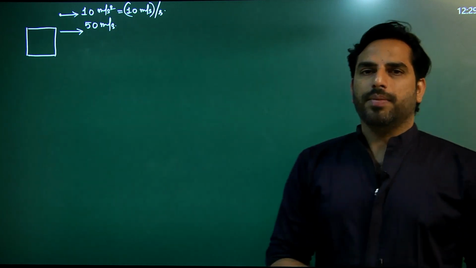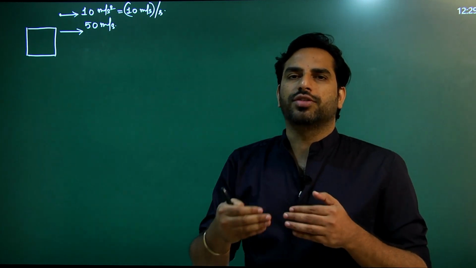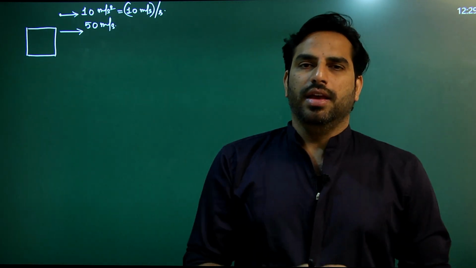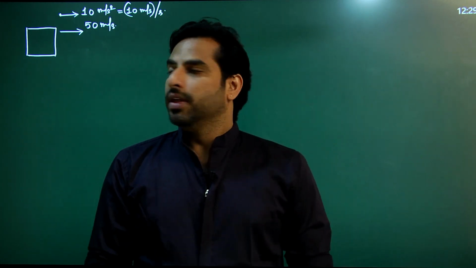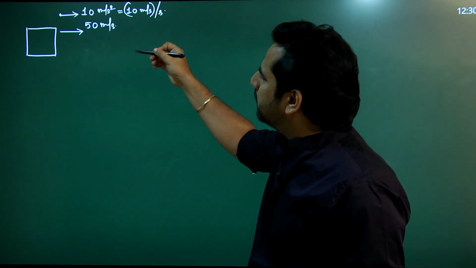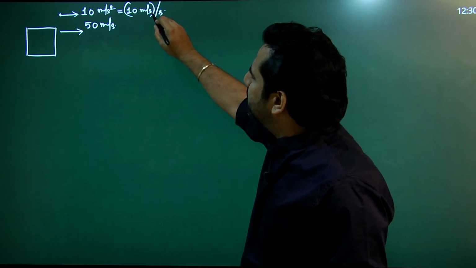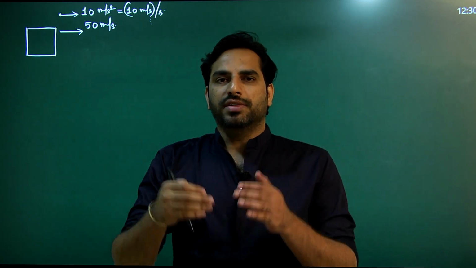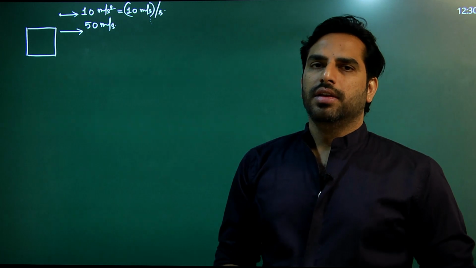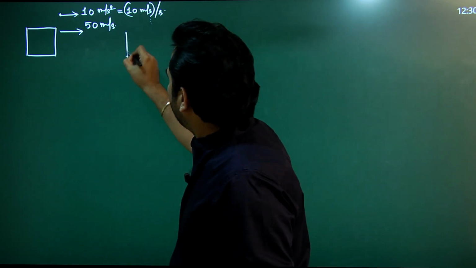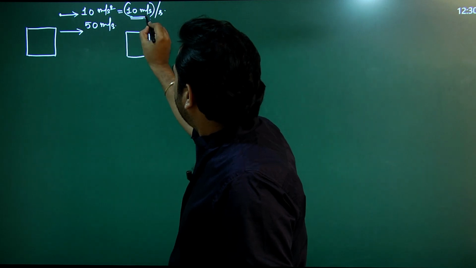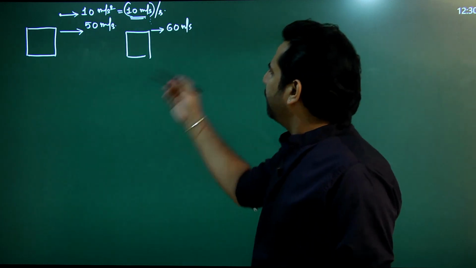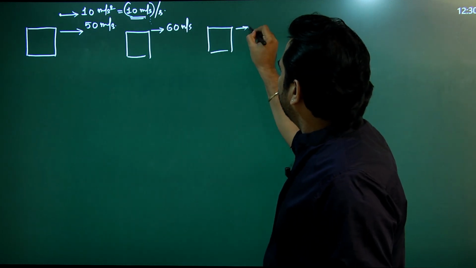Now this is the case where acceleration is in the same direction of velocity. It is like you are trying to run and somebody is pushing you from back. In that case, certainly you would speed up. The reason why the body will speed up is not because of the magnitude of acceleration, but because of the direction of acceleration with respect to velocity. Because acceleration is in the same direction of velocity, the magnitude of velocity increases, and in 1 second the velocity should change by 10 units. So 50 becomes 60 meter per second. After 1 second, 60 becomes 70 meter per second.